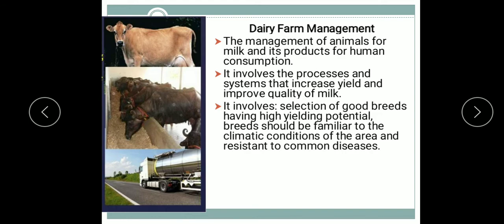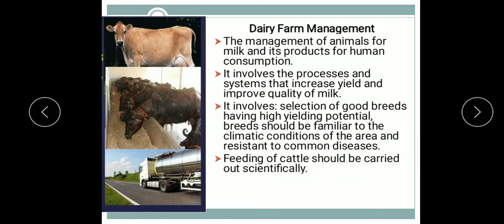So what are the management points in the dairy farm? Dairy farming is directly related with the selection of good breeds having high yielding potential. Breeds should be familiar to the climatic condition of the area and resistant to the common diseases. So this will help them to survive in all environments.